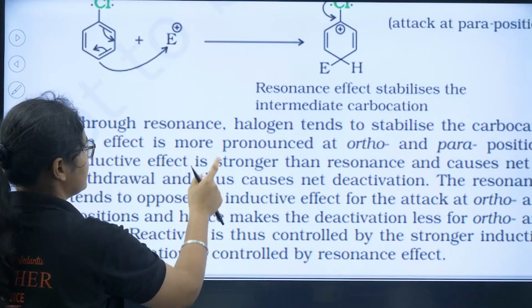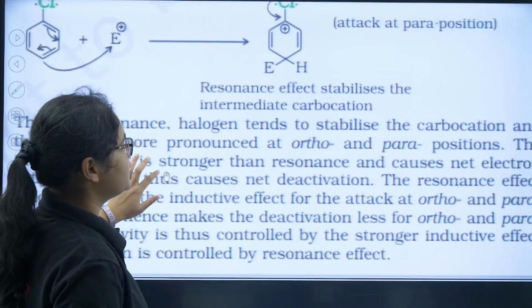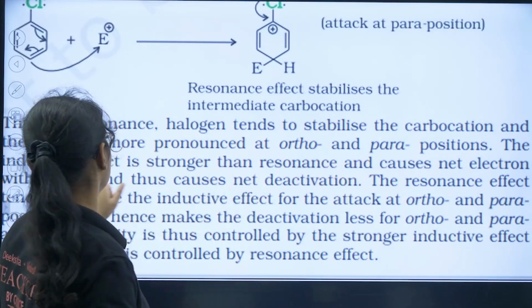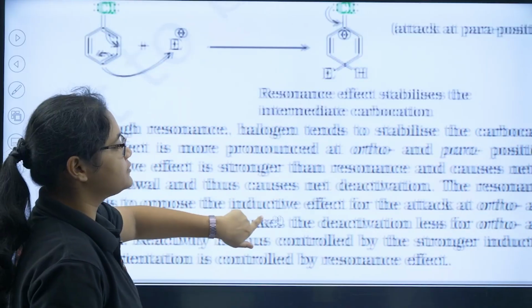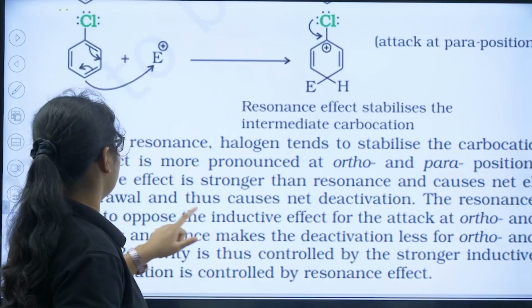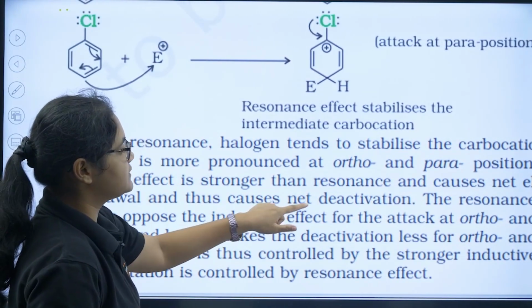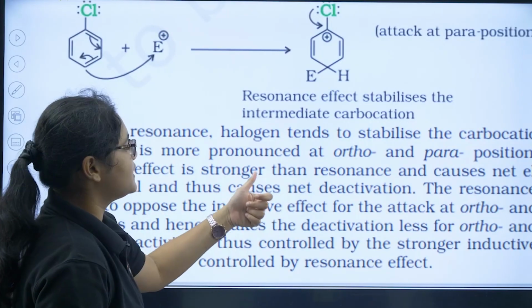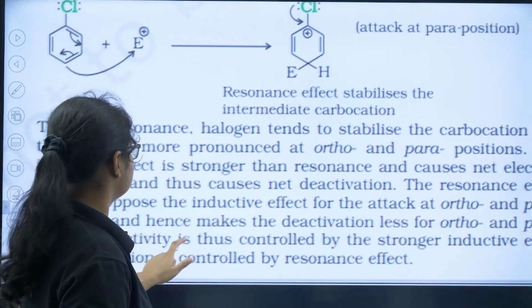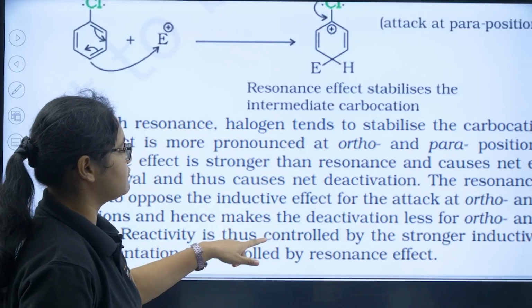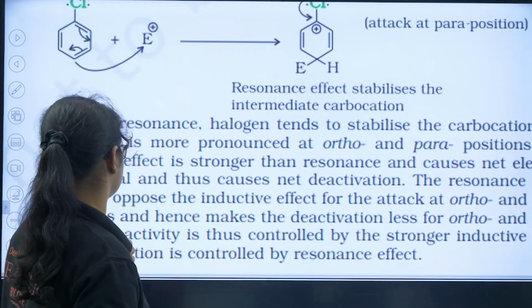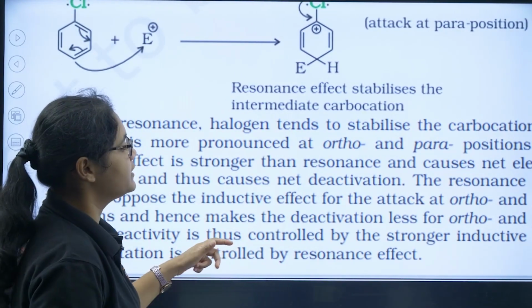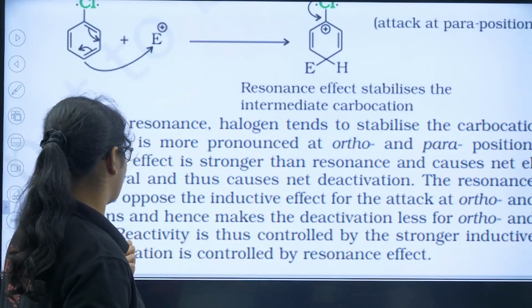So what do we see here? Through resonance, the halogen tends to stabilize the carbocation, and the effect is more pronounced at ortho and para positions. The inductive effect is stronger than resonance and causes the net electron withdrawal and thus net deactivation. The resonance effect tends to oppose the inductive effect for the attack at ortho and para positions and hence makes the deactivation less for ortho and para attack.